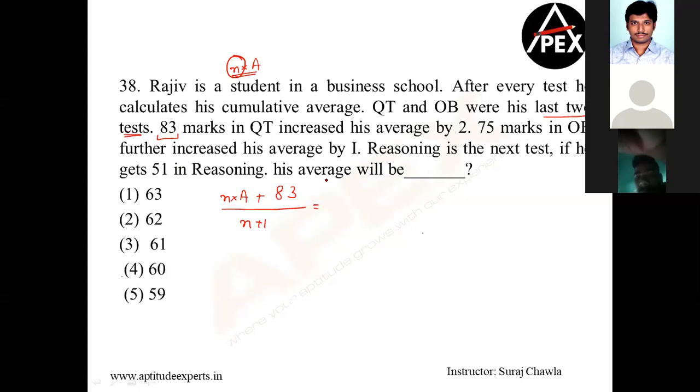Now after this, what happened? It increases the average by 2. The existing average was A, so this increased by 2. The new average becomes A plus 2. Clear?